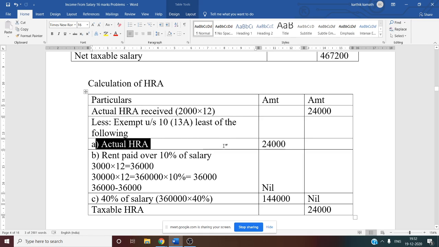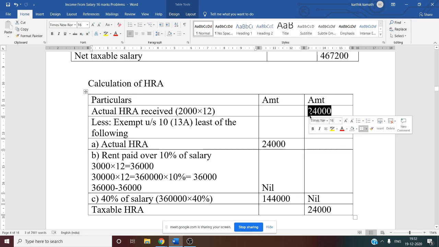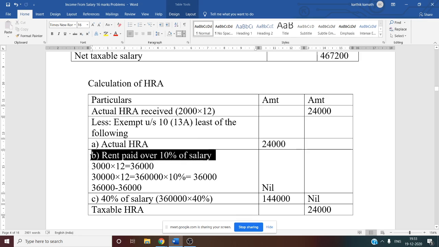In this question, the relevant period is not given, but we will assume that the relevant period is 1 year. So our actual HRA received itself is the actual HRA for the relevant period. So whatever you have written in the outer column, you can write in the inner column. Same amount, 24,000. Now the second condition: rent paid over 10% of salary. What do you mean by this? This is nothing but rent paid minus 10% of the salary.